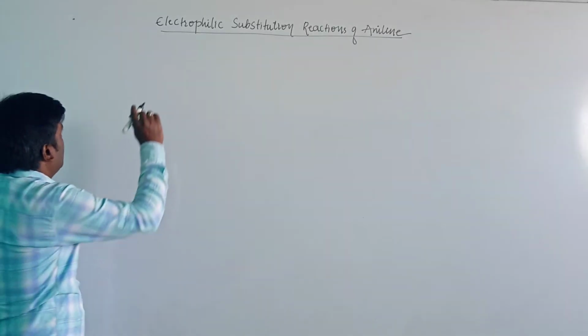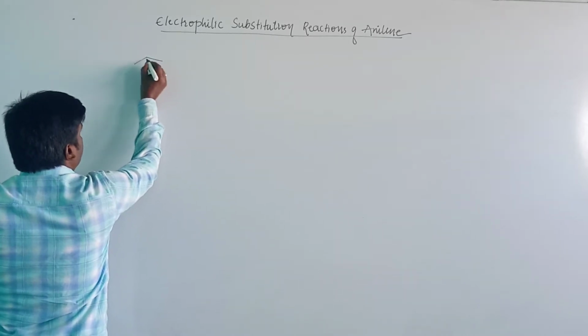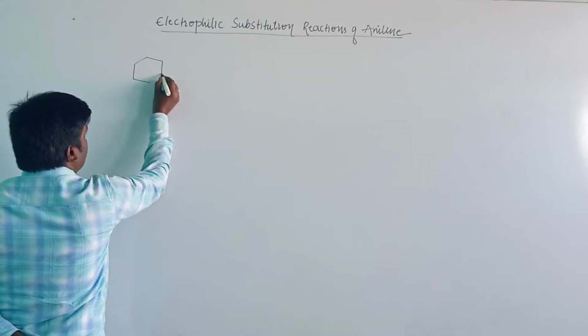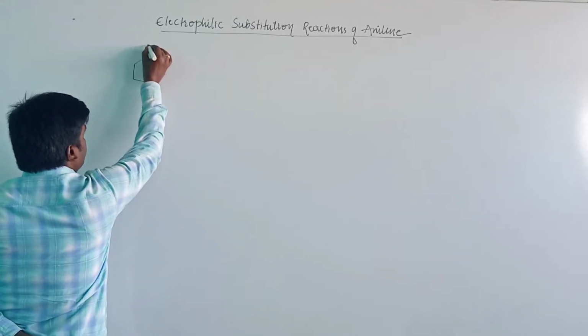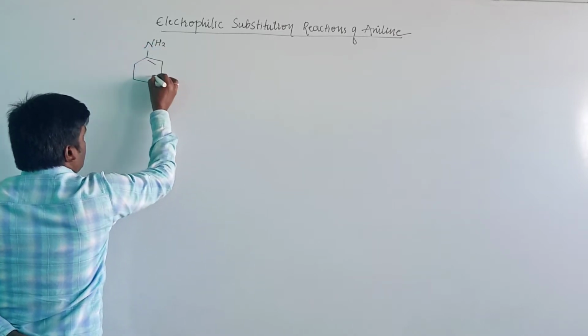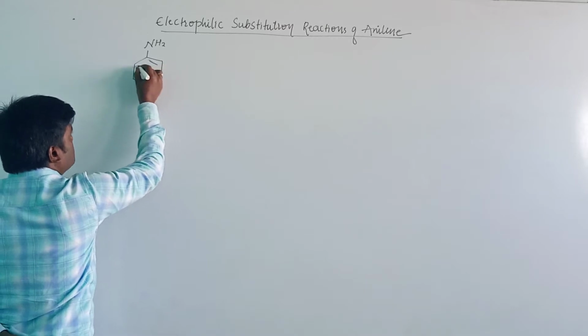Before going to the electrophilic substitution reaction of aniline, let us take the resonance structure of aniline. Aniline is an aromatic primary amine in which one NH2 group is attached to the benzene ring.